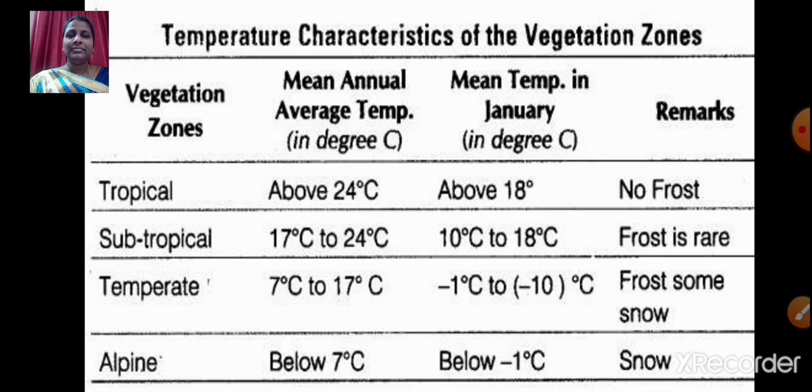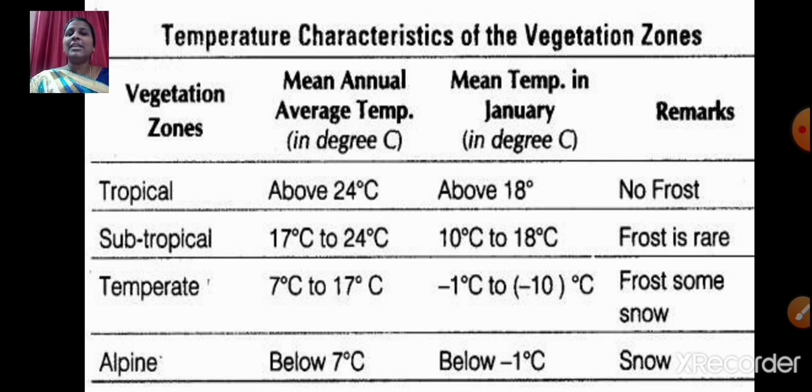So first we will start with tropical. The mean annual average temperature of this zone is about 24 degrees Celsius and the mean temperature in January is about 18 degrees Celsius. Here we will find no frost.